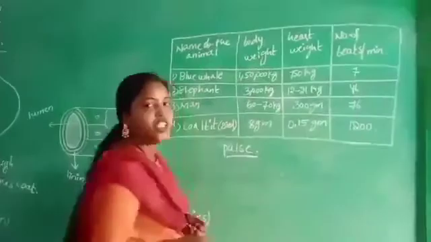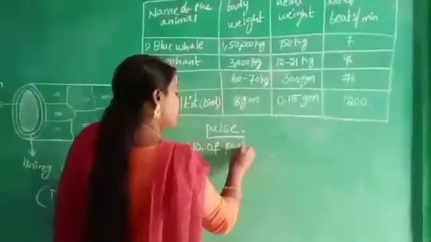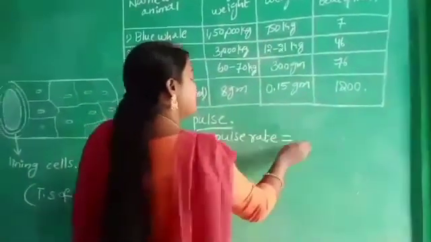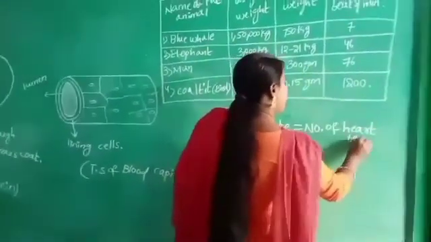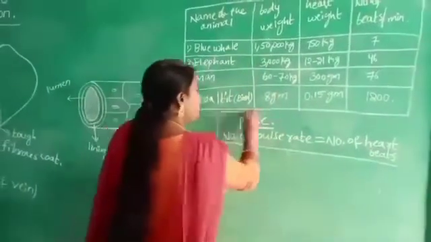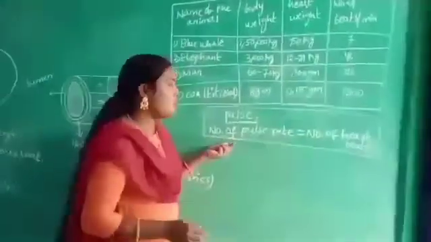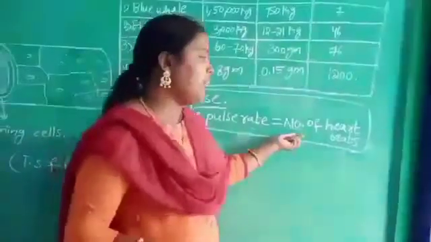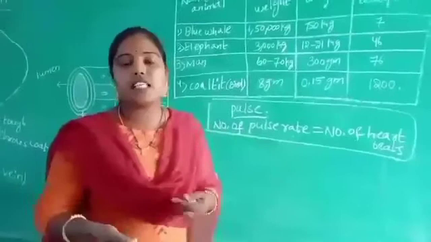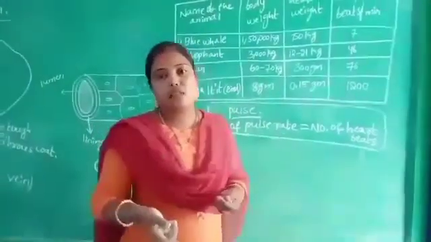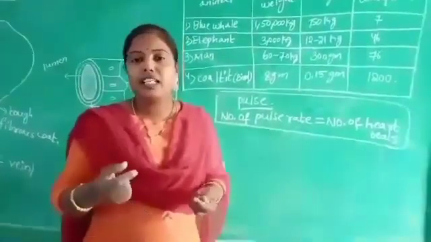Children, already we discussed in previous classes that the pulse rate equals the number of heartbeats. Very important: take 2 fingers, keep them on your wrist, you will get a sound, and that is called pulse. The pulse rate equals the number of heartbeats. It is not constant. When you are excited or doing violent exercise, heartbeat and pulse rate increase. But when you are at rest, like sleeping or doing yoga, your heartbeat is less.